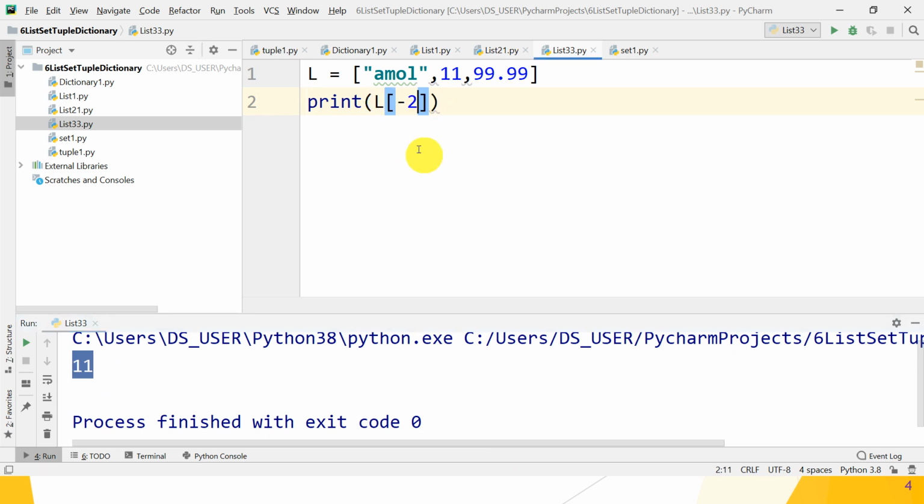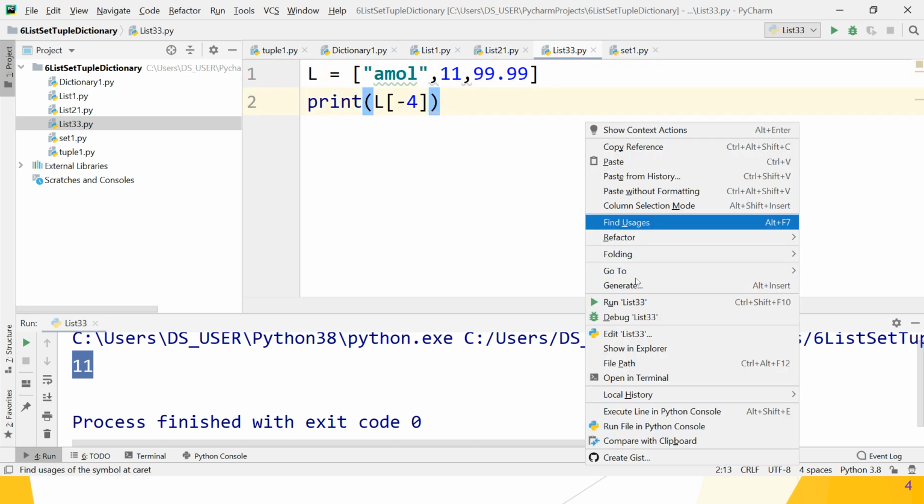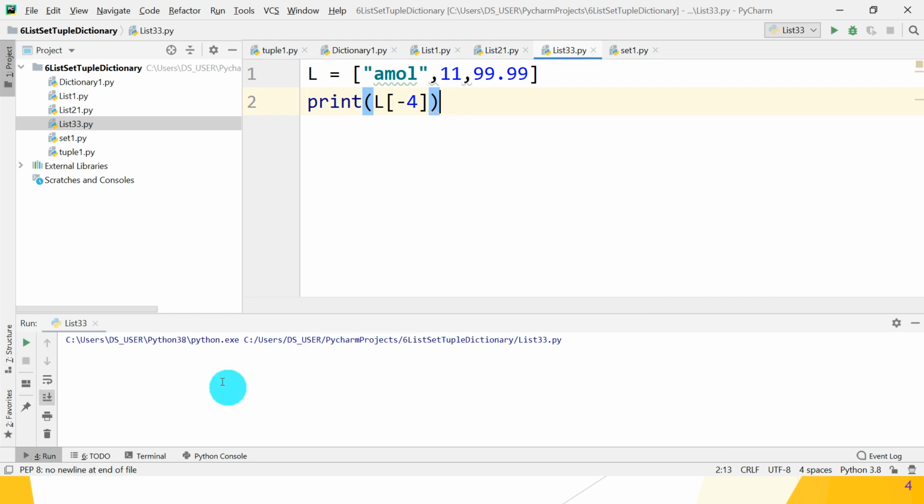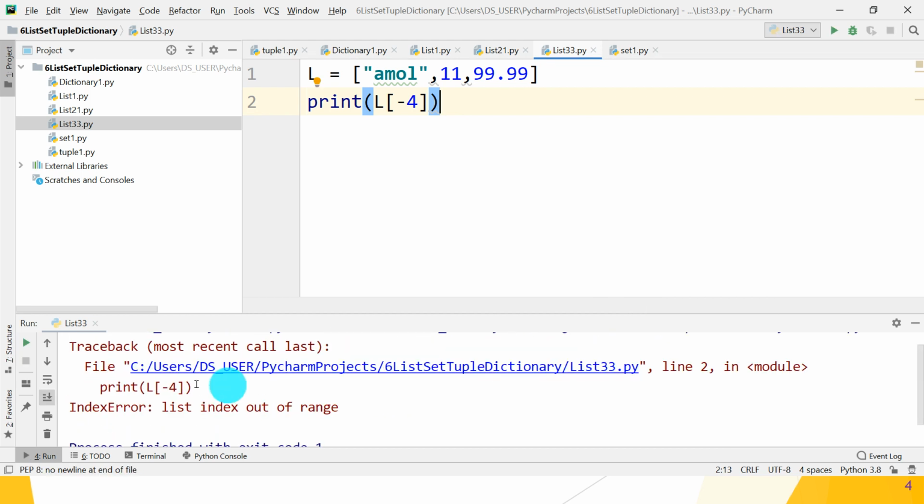But if we want to print an index which is not present, for example minus 4, is it present in your list? This is minus 1, minus 2, minus 3, but minus 4 is not present. Then what does it give you? It gives you an error. Let's check. Yes, it gives an error. What is the error? Index error. List index out of range.